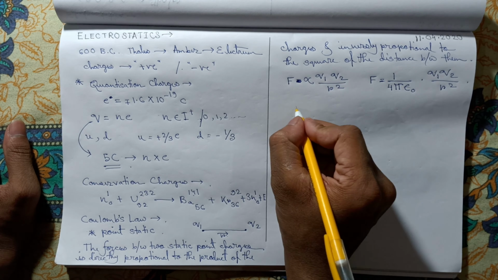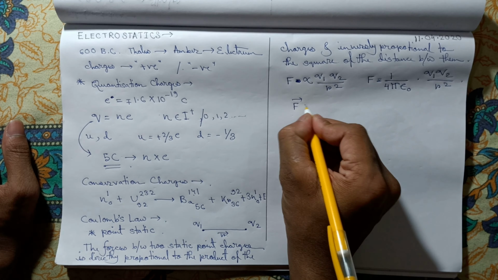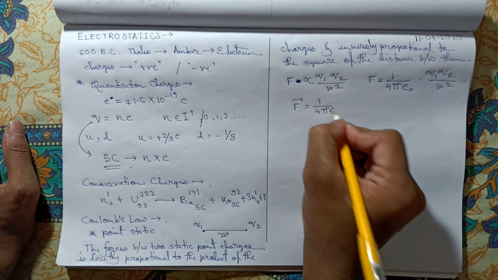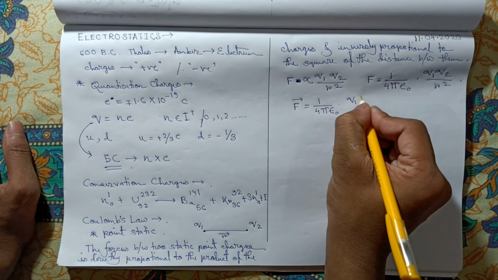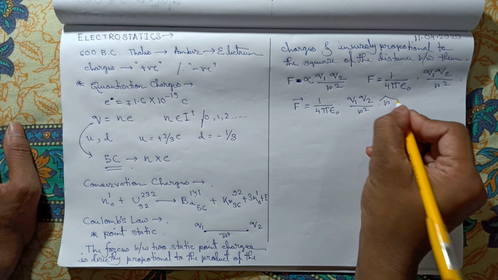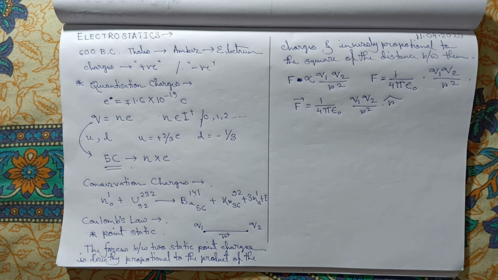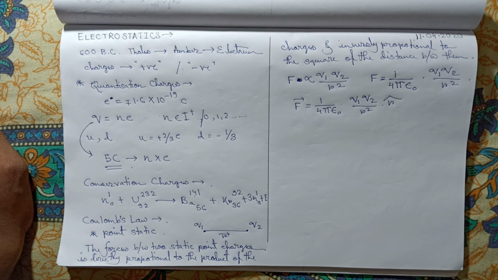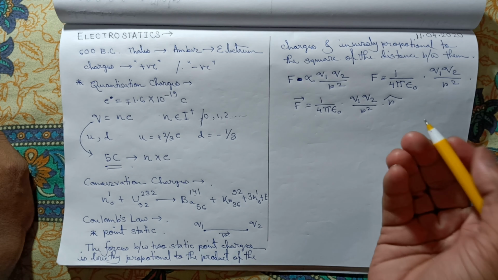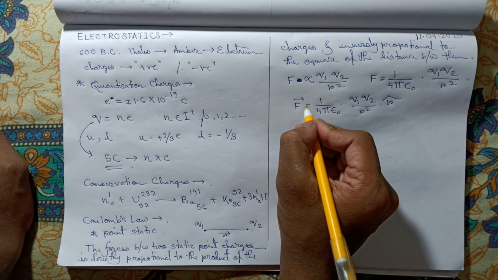So we can write force equal to, r cap. So why r cap? r cap means it is a unit vector along r. To make it a vector quantity, we just multiply by a unit vector.